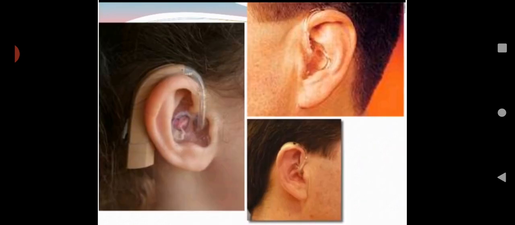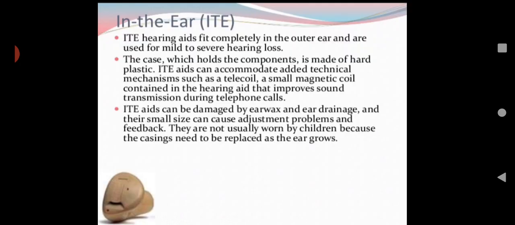fluid. So here you can see that this is behind the ear. So the entire component will be fixed behind the outer ear. Then in the ear, ITE hearing aids fit completely in the outer ear and are used for mild to severe hearing loss. Earbuds nowadays, you can see the earpods which are available along with the mobile phone, which we can use as an earphone attached to mobiles. So in the ear, it will be completely in the outer ear and present in the opening of the ear. The case which holds the components is made of hard plastic.